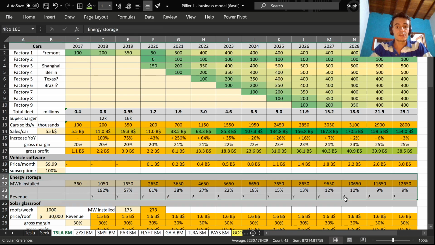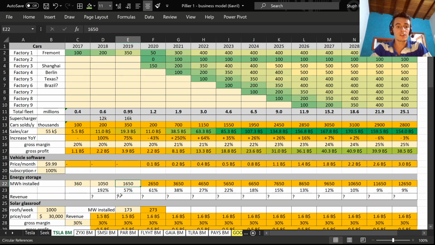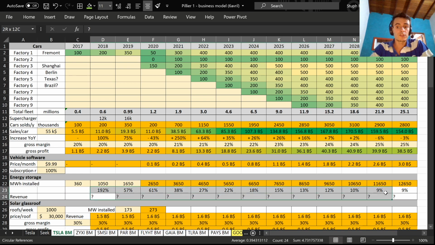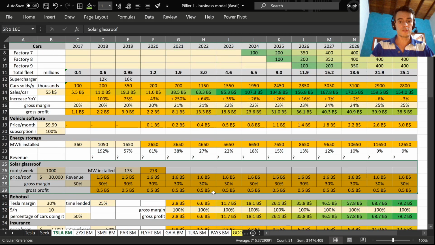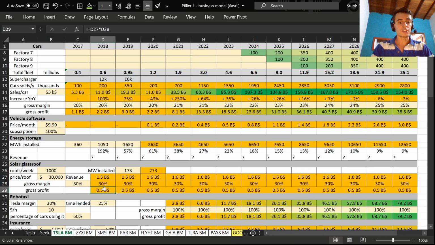Regarding the energy storage, this is the point that I was mentioning to you. I don't have any information of the price of revenue, let's say, per megawatt hour installed. So actually it's conservative. I consider that the revenue is 0 for the energy storage. But I managed to make some revenue for at least the solar glass roof, which I was mentioning: 1,000 roofs per week with $30,000 per roof, with a gross margin of 30%, is going to give us a gross profit of $0.5 billion per year.